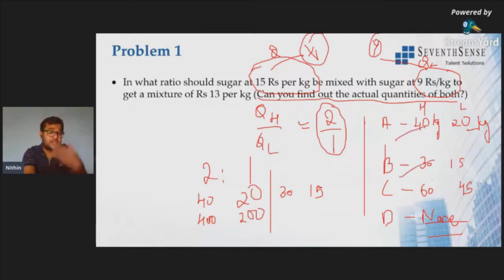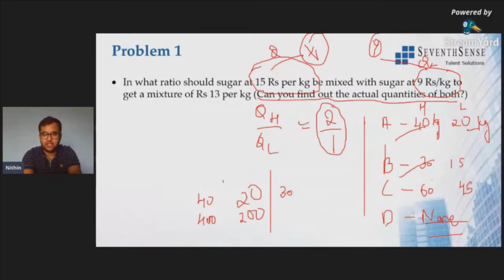But I understand the question. They are asking, can you find out the actual quantities of both? We can never find out the actual quantities of both because the values given in the question are just prices. Hope everyone understood. Those who didn't understand, please let me know. I'll surely explain once again. Clear? Hope you all understood this, guys. Sure, Rahul.